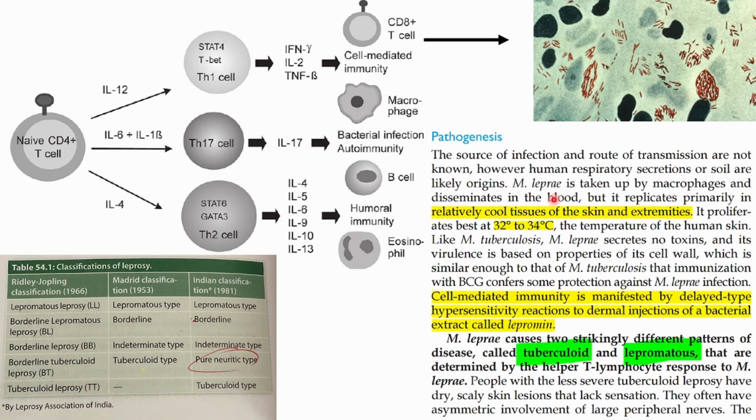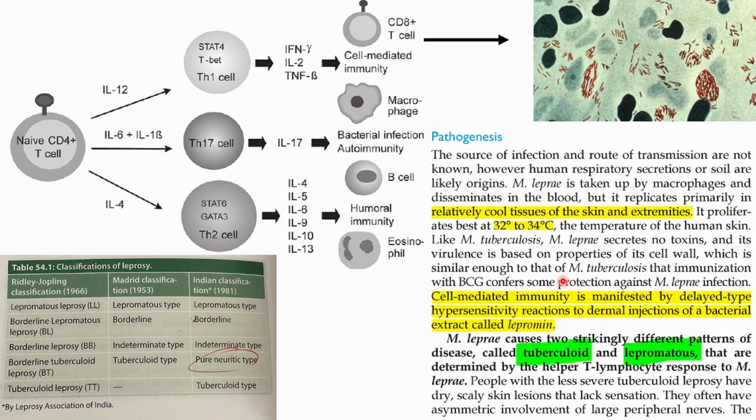And actually what happens here is, see, this bacteria, they love cold places. Okay, if they invade the human body, they will love to go to the extremities or the skin, because there the temperature is much cooler than the core temperature. So they reside in the cool tissue around 32 to 34. Then, as he is telling us, cell mediated immunity is manifested by delayed type of hypersensitivity reaction to dermal injection of a bacterial antigen called the lepromin test. So this is a lab diagnostic test, something called as lepromin test, where you check the cell mediated immunity.